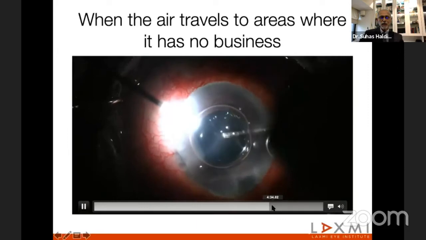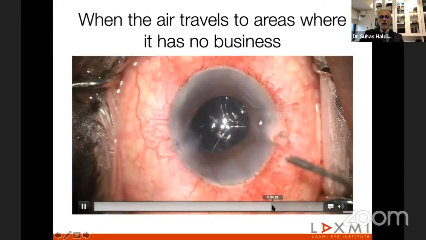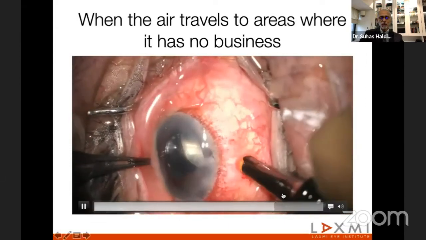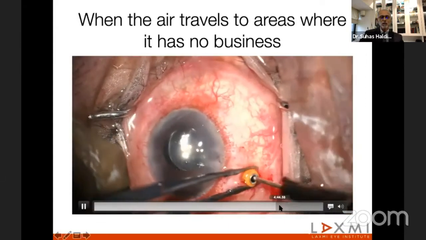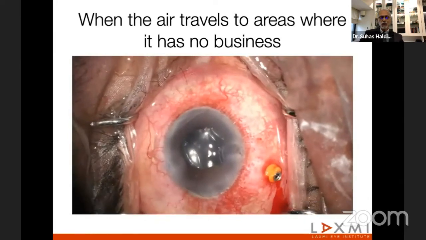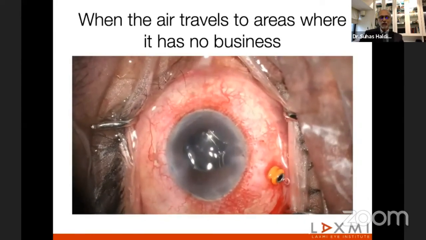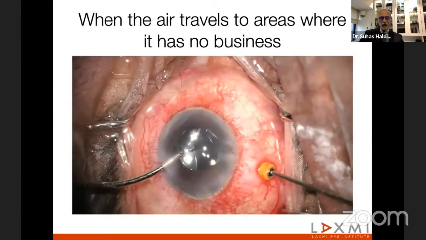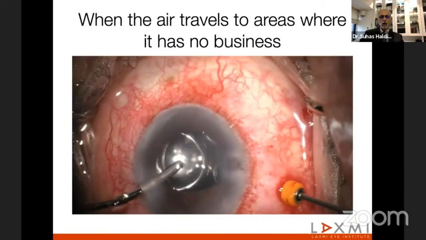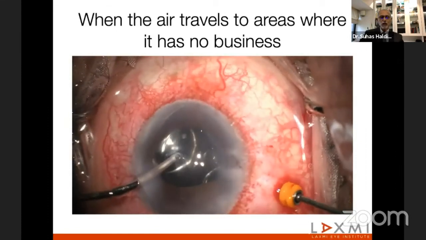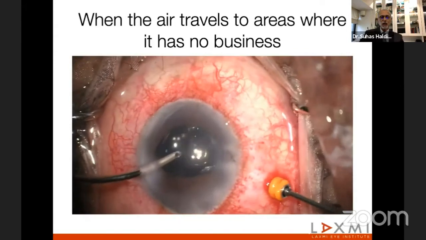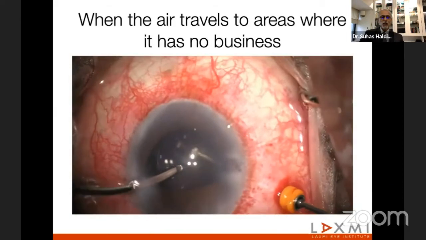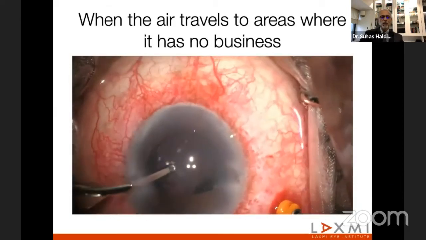So the second best thing that he does is to use a trocar cannula. The trocar cannula is a great tool, and every cataract surgeon must learn it. It's not very difficult to do. In this case, the first thing he does is aspirate the air and do a little bit of anterior vitrectomy, clears up the stain, and suddenly the glow starts improving.